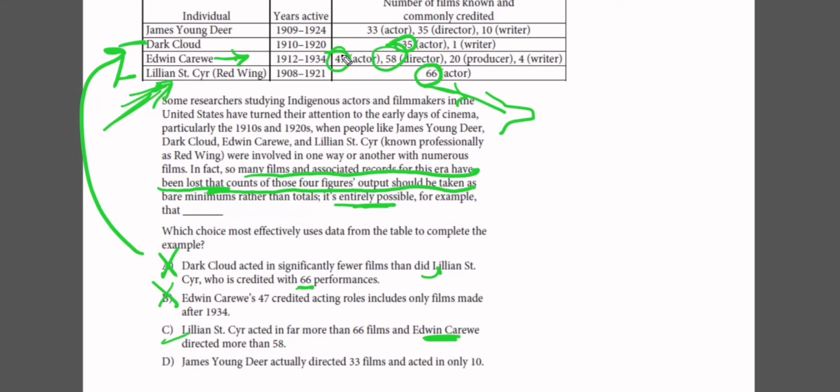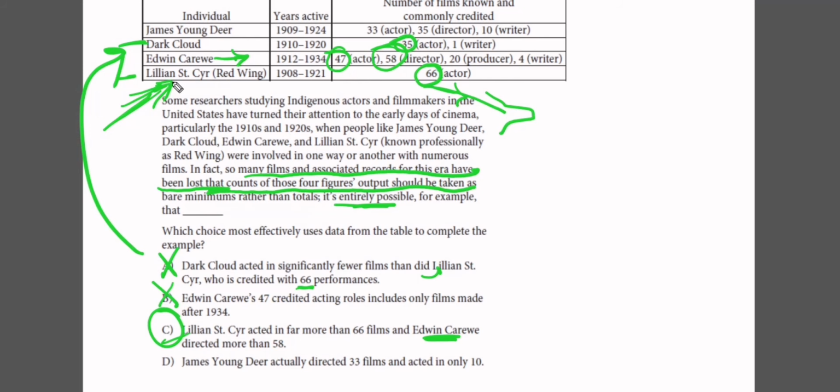So this is clearly the correct answer, because it serves to complete the example presented by the argument. The argument is that the true contribution, or the actual contribution, is more than what you presented because many films were lost. So this figure acted in more than 66, and Edwin Carewe directed more than the 58 movies presented in the data because of the lost movies.